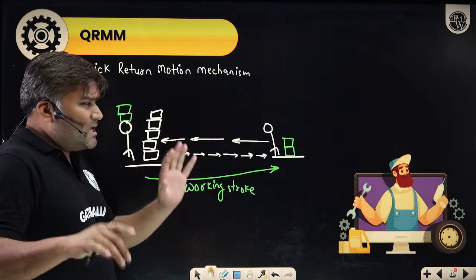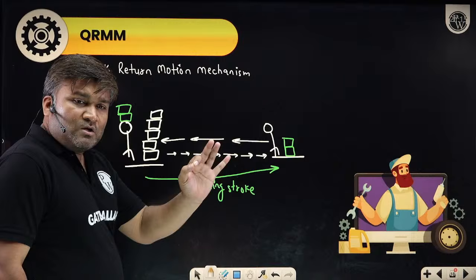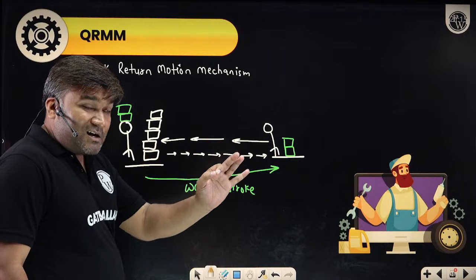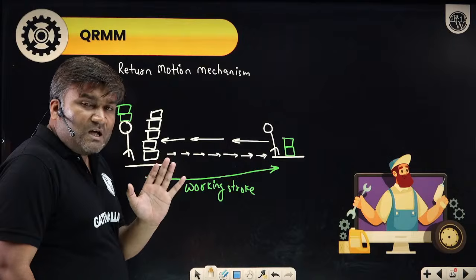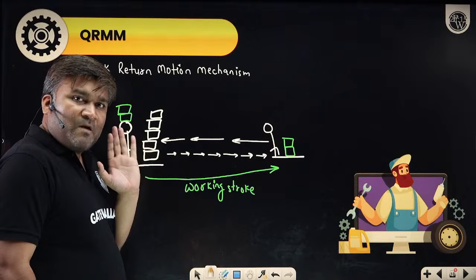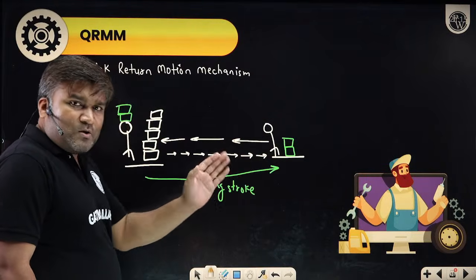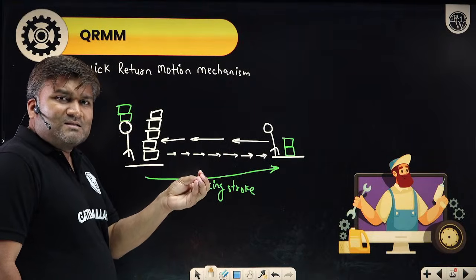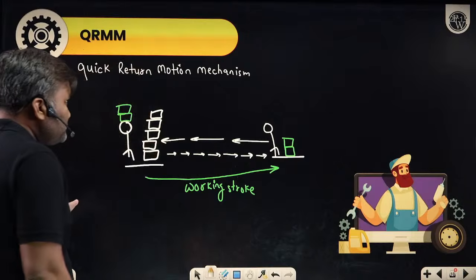Common sense वाली बात, productivity को increase करने के लिए we are doing this. Working stroke, do at your own speed. Return stroke, do it as fast as possible. है ना? Or at least faster than the working stroke. Whatever time you have taken in working stroke, return stroke में you should take something smaller than this. Is this clear to everyone?